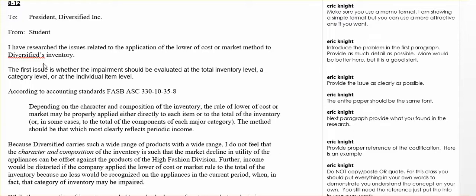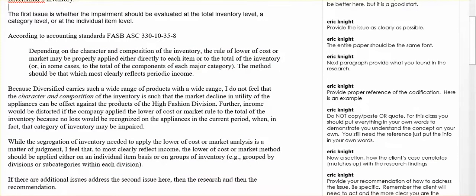So you would want to put detail about what's going on here. Introduce the problem. Then you need to determine the issue. Here I have the first issue, and I just used the verbiage from the book: whether an impairment should be evaluated at the total inventory level, a category level, or at an individual item level. So that's one of the issues. And notice I have the wrong font here. I see that all the time. We shouldn't be copying and pasting. I'm going to talk about that later. So all your fonts should be the same. It should look professional. So that's the second part.